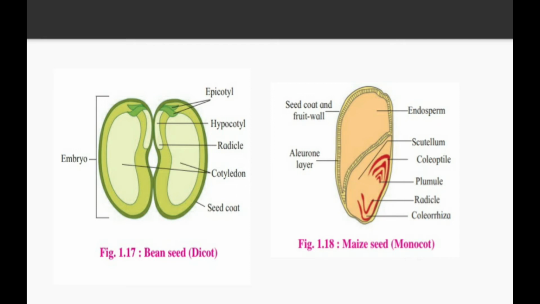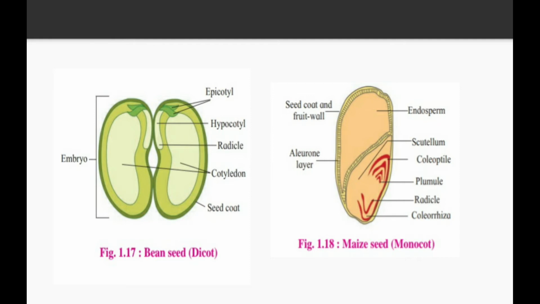Whenever two cotyledons are there, we call it a dicot, and whenever only one cotyledon is there, we call it a monocot. So this is figure 1.17 where we studied the bean seed. It has an epicotyl, hypocotyl, radicle, cotyledons and seed coat. The seed coat is of two types, that is testa and tegmen.